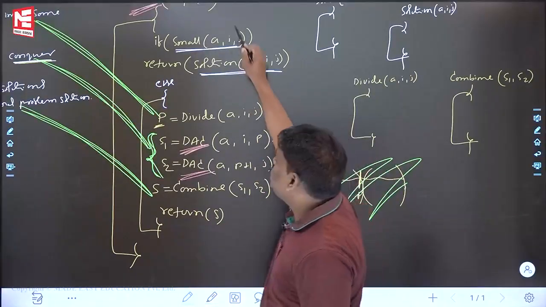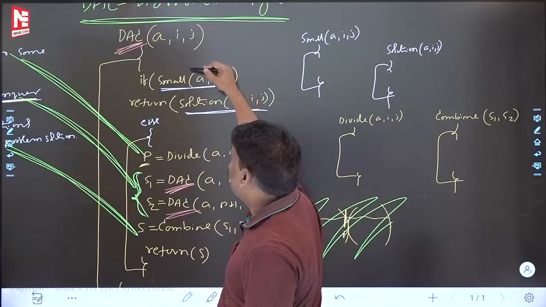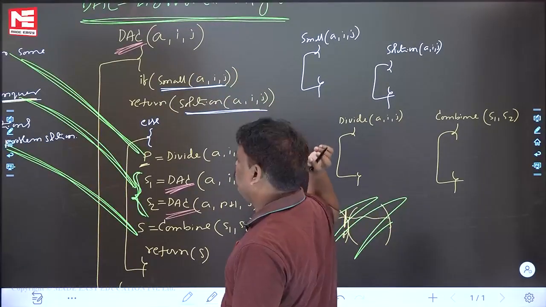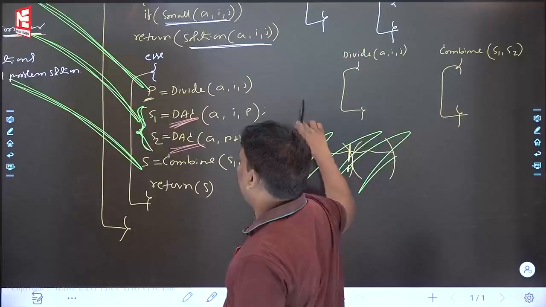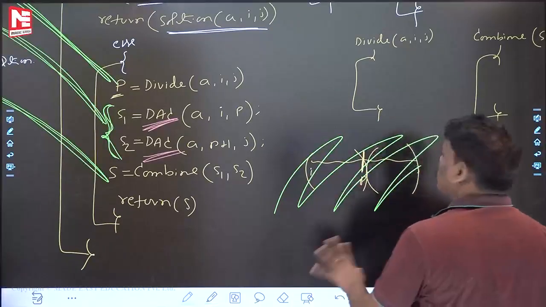And one more. Whenever you say it is a recursive program, a termination condition is compulsory. See, it is the termination. If small, return. See, no recursion. If small, then return. No recursion. Big, then recursion is there. Whenever big, then recursion will be there. I'm thinking that you are almost comfortable.